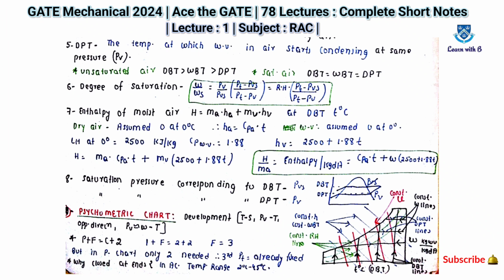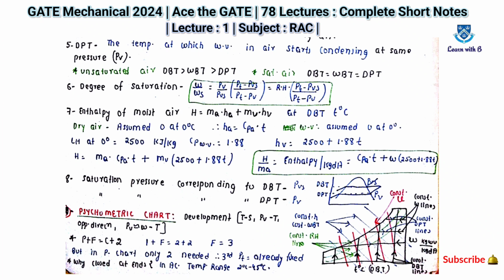Now you can see here h by m is equal to Cpa into T plus W into (2500 plus 1.88 T). This is also one of the most important equations, because from that you can find the value of enthalpy, right, based on W or based on the other Cpa and T value. So please note down this equation also.